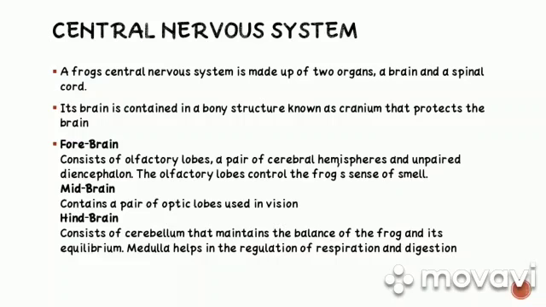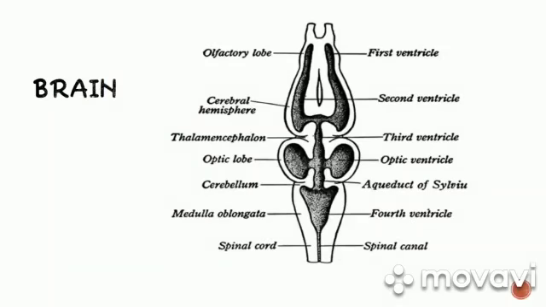The forebrain consists of olfactory lobes, a pair of cerebral hemispheres and an unpaired diencephalon. The olfactory lobes control the frog's sense of smell. Then midbrain. Midbrain contains a pair of optic lobes which are used in vision. The third region is hindbrain, which consists of the cerebellum that maintains the balance of the frog and its equilibrium. Then the medulla oblongata is there, which helps in the regulation of respiration and digestion and all the automatic functions of the body. Students, this is the diagram of the brain of the frog.